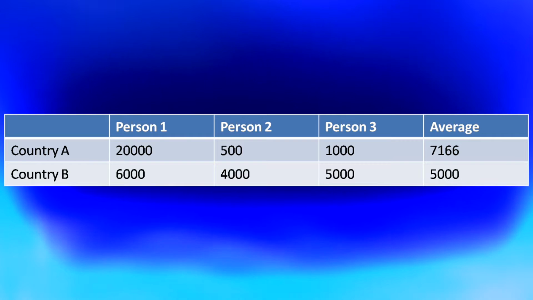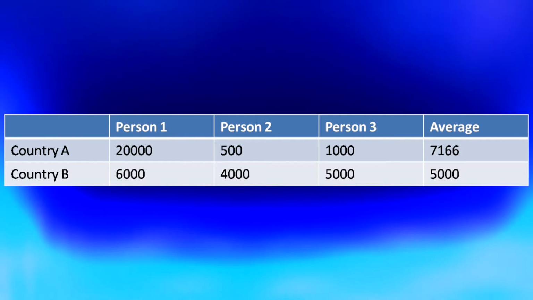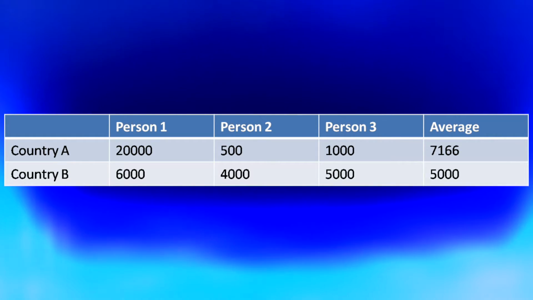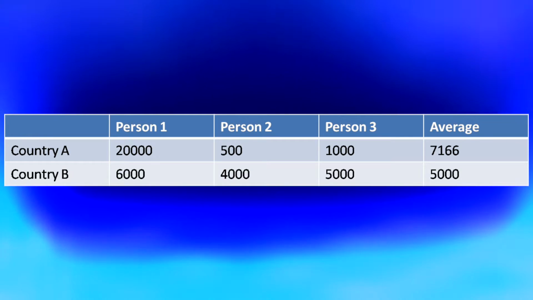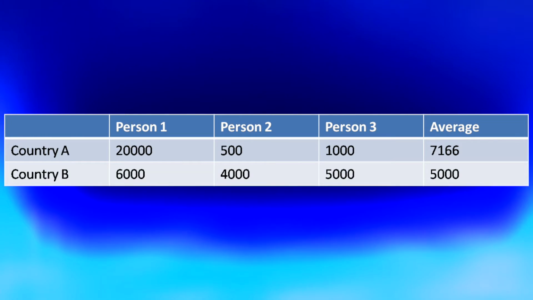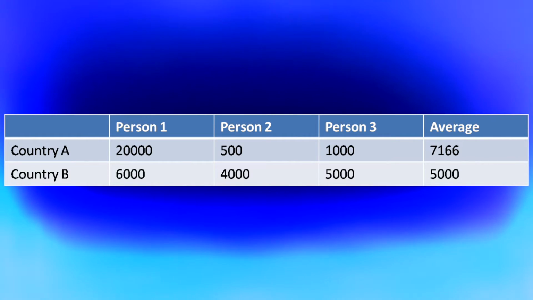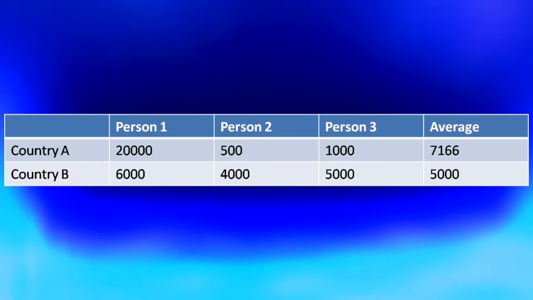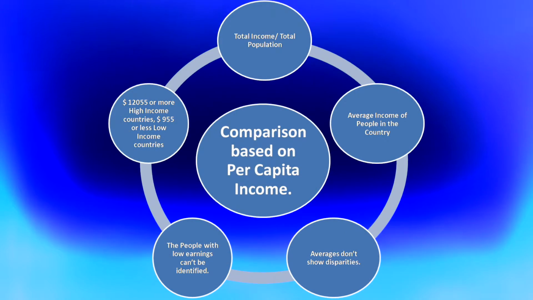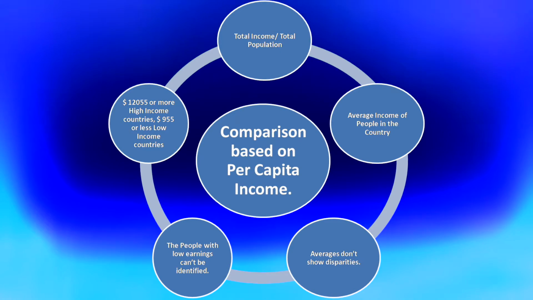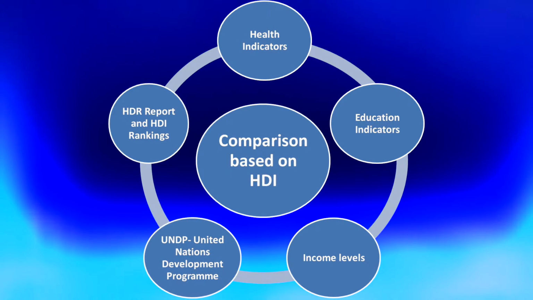But when we compare country A with country B based on per capita income, the problem is there are more gaps in country A from income of one person to another. But in the case of country B, the gap or difference between incomes of different people are very less. So, as averages don't show disparities, consideration of average for comparison of countries was considered as wrong method, so it was replaced with Human Development Index.